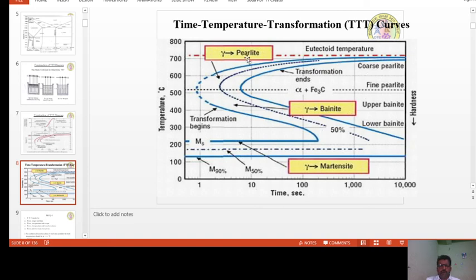This is what the TTT diagram tells us: the different phases that austenite can take when you cool it at a constant temperature. Now let us move on to the construction part of this triple T diagram.